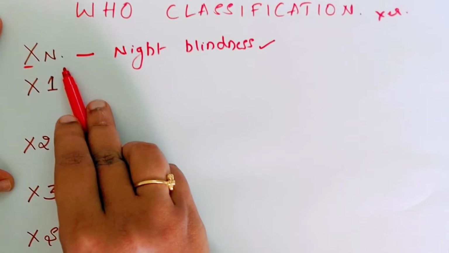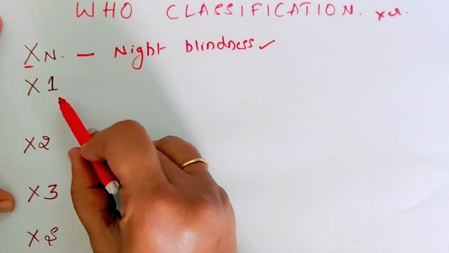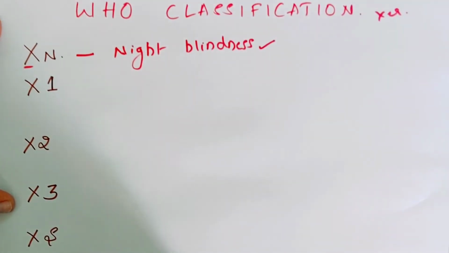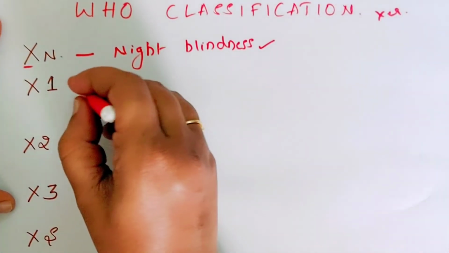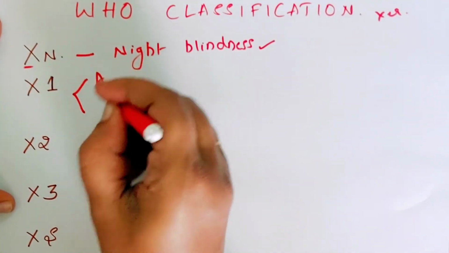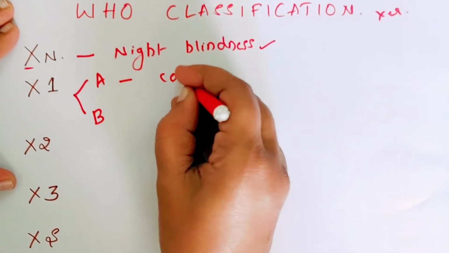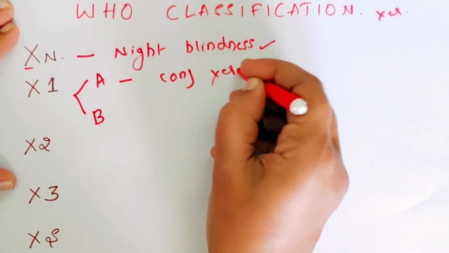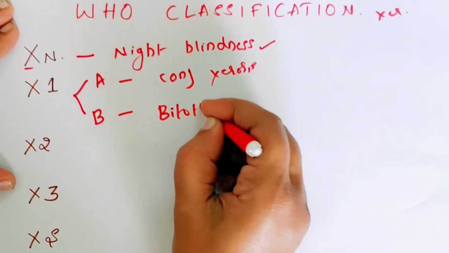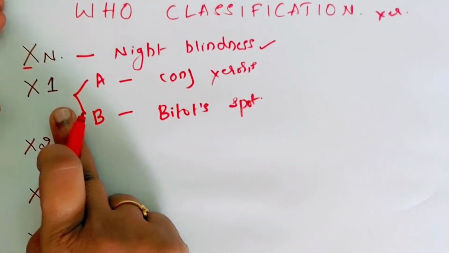As you all know, the symptoms will appear first, then the signs may appear. So next we will start with the signs. We have X1, 2, 3, then XS and XF. Simple. X1 is whenever there is involvement of the conjunctiva. Here we have two types, XA and XB. XA is conjunctival xerosis. XB is where there is appearance of the Bitot spot in the conjunctiva. So X1 is related to the conjunctiva only.